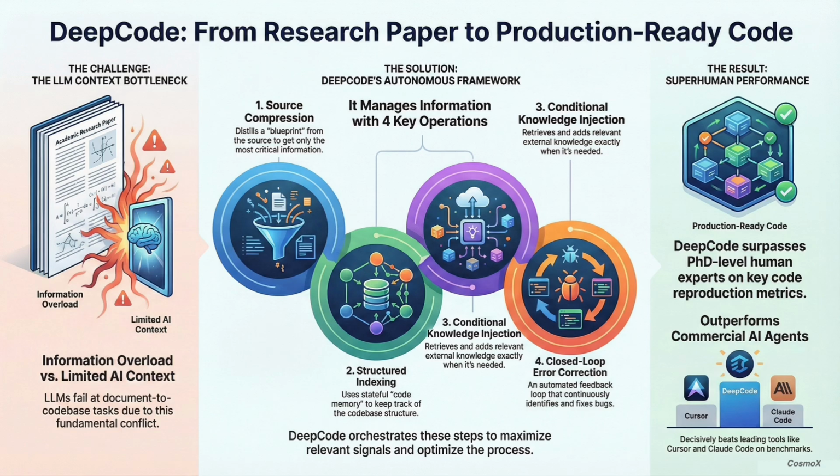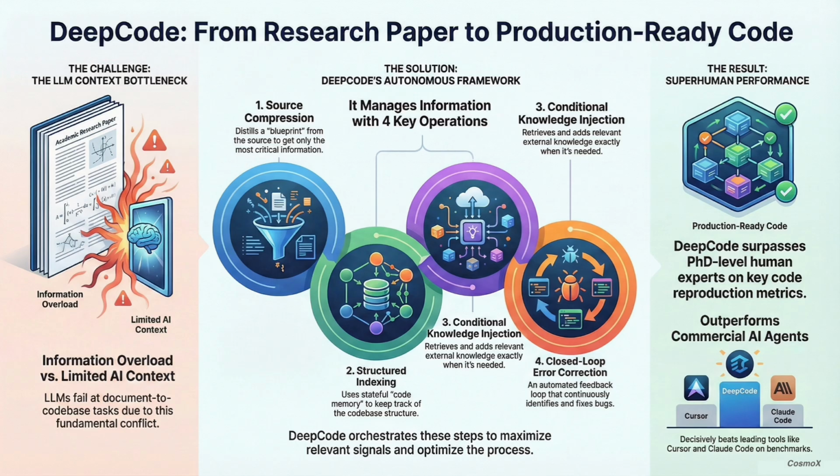Okay, that's the theory. Now for the moment of truth. The results. They tested DeepCode on the PaperBench benchmark. They did, and it didn't just do well. It achieved state-of-the-art results. What does that mean in context? Who are they beating? Well, the paper states DeepCode flat-out beat the leading commercial agents. We're talking big names here, like Cursor and Claude Code. Really? The architecture is just fundamentally more efficient for this kind of complex task than those more general tools.